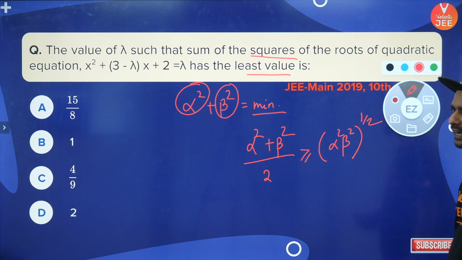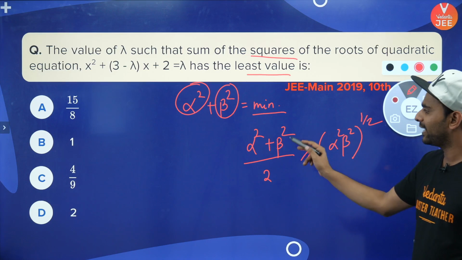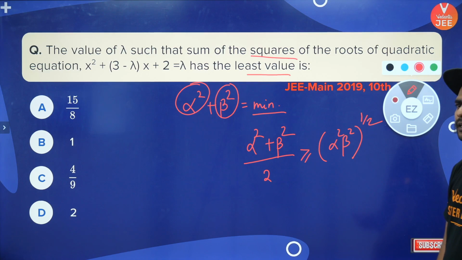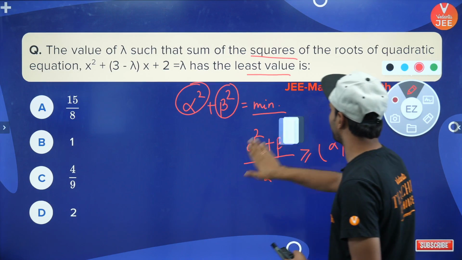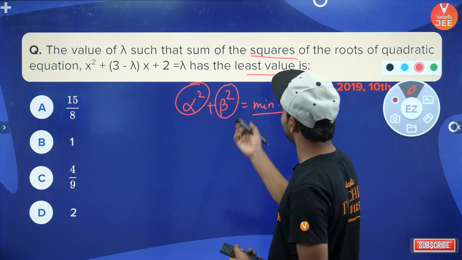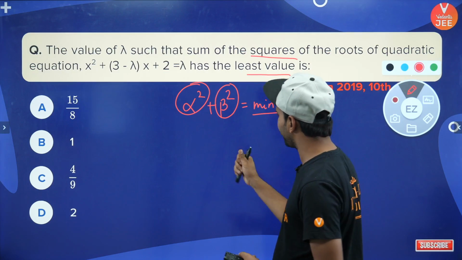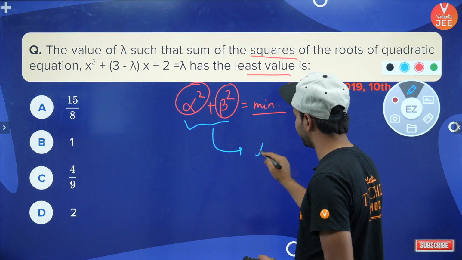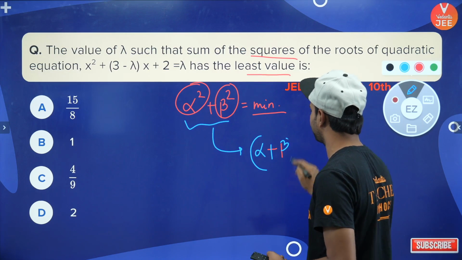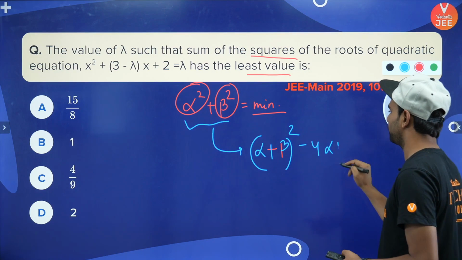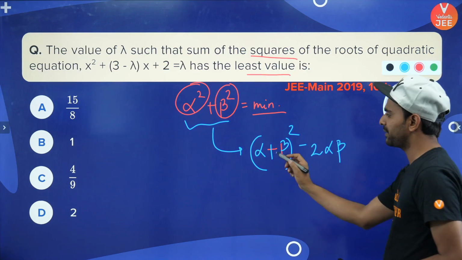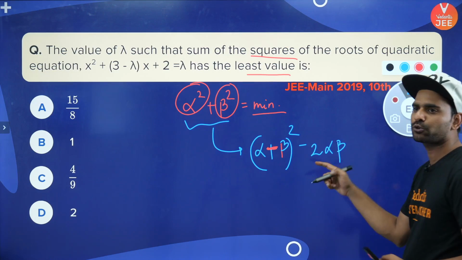Yes guys. If you want to find out the minimum value of alpha square plus beta square, what you can do is write this expression as (alpha plus beta) whole square minus 2 alpha beta. Since +2 alpha beta will come from the square, -2 alpha beta will cancel it.